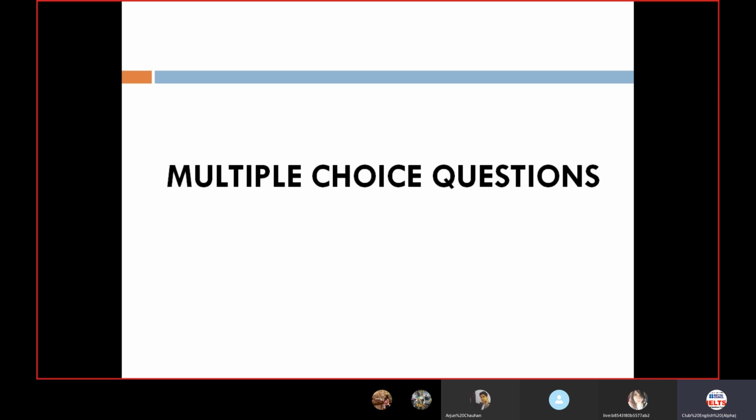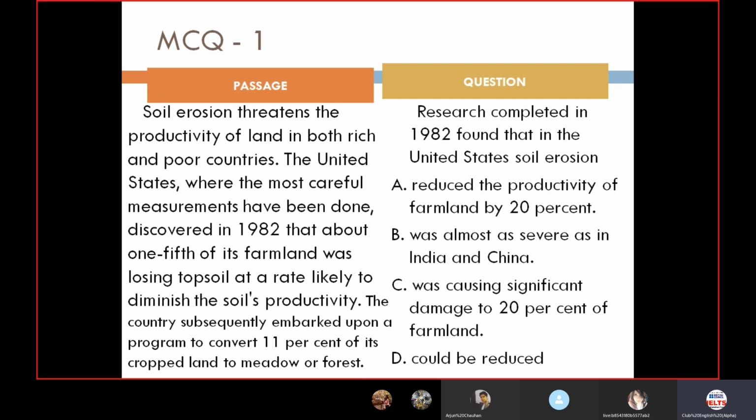So let's talk about some multiple choice questions. The first multiple choice question we are going to attempt is an excerpt of a passage, out of which we are going to discuss MCQs. First of all, I'll be reading it for you. It is the passage on the left side and the questions are on the right side. As you can see, you have to find the right answer. Please concentrate. I'll be giving you some time to do it also. But first of all, I am reading the excerpt of the passage.